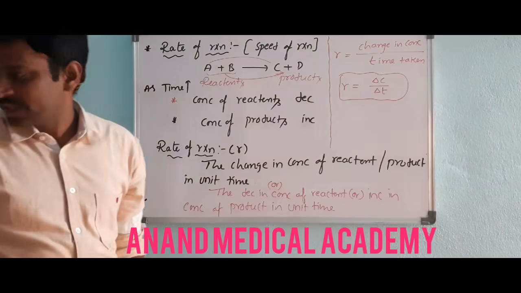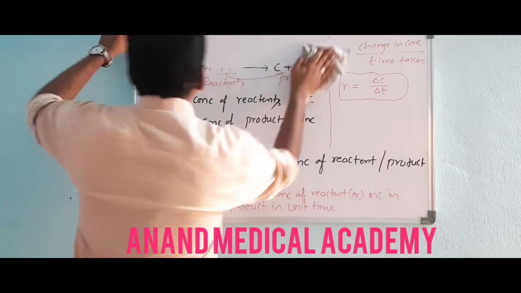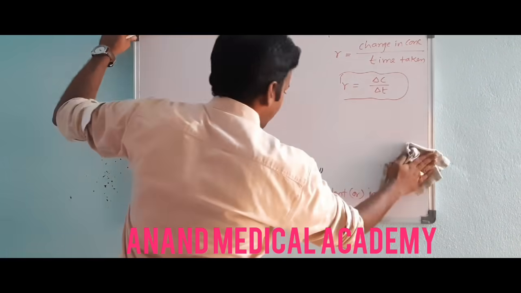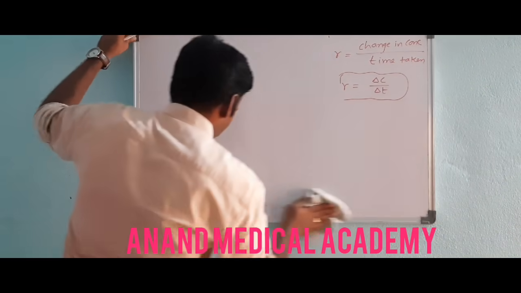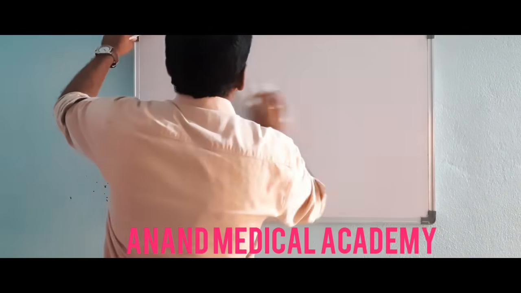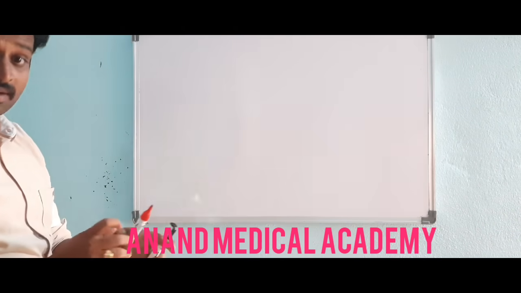So what is the rate of reaction for a particular reaction? Let's see what the rate of a reaction is and how to calculate the rate of reaction for reactants as well as products.